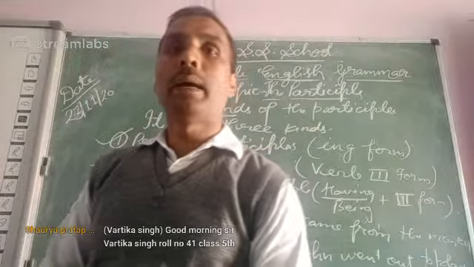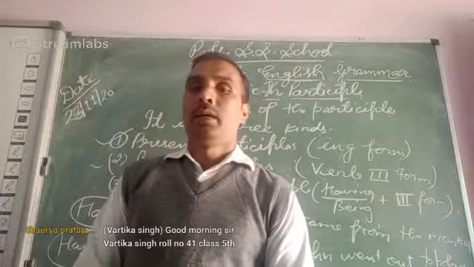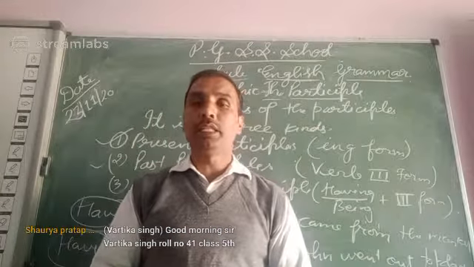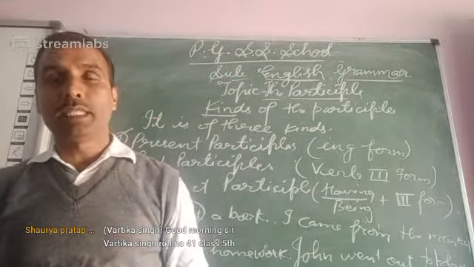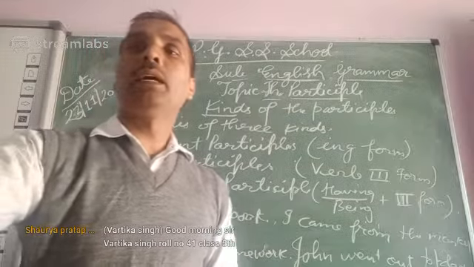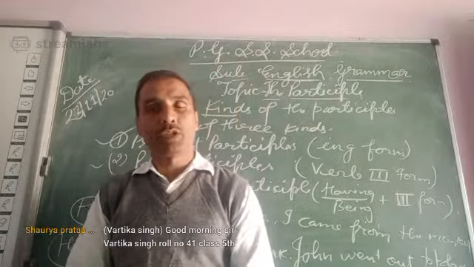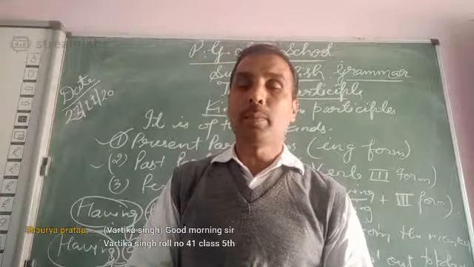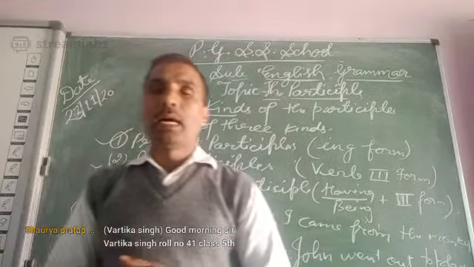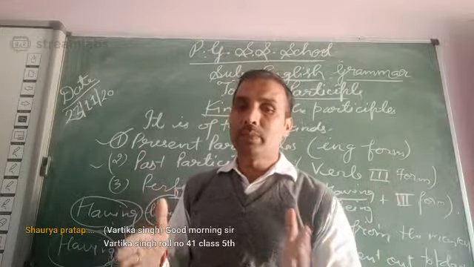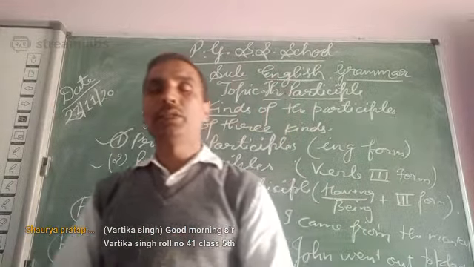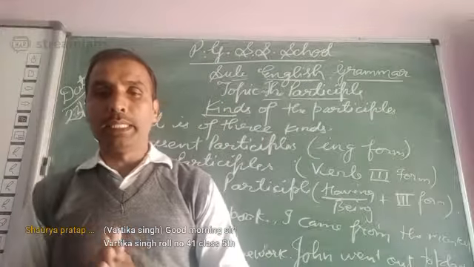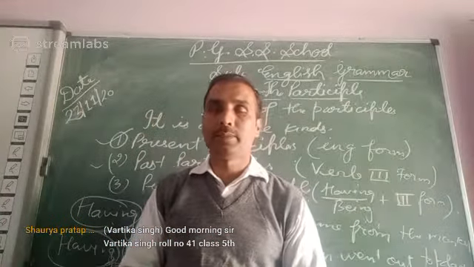So students, if you have any doubts, you can ask. And once again I am going to revise these three things and how we can find them. If you have any doubt, you can ask. After that I will stop. Once again, how can we find out that this is the present participle? Present participles are formed by adding ing to the verbs, and present participle denotes an incomplete action or state.